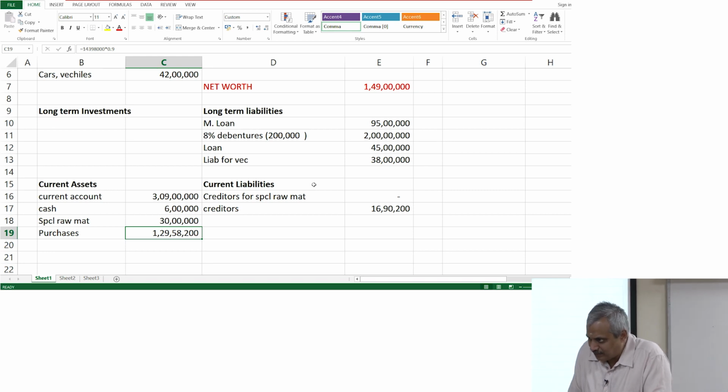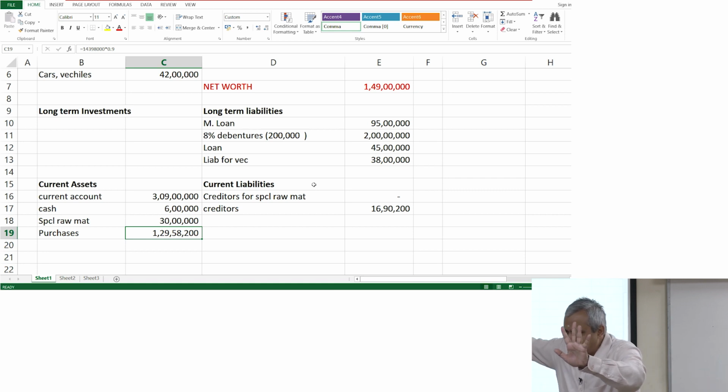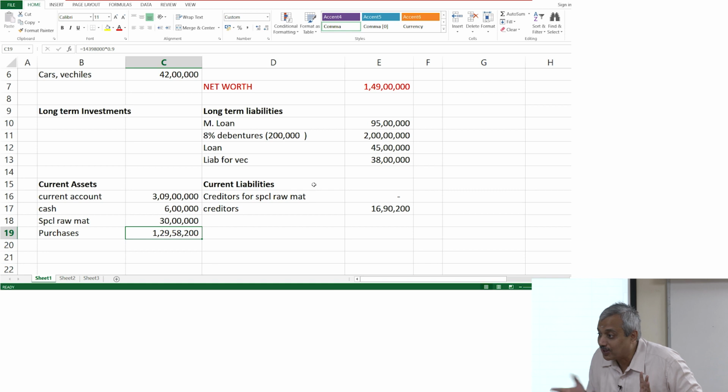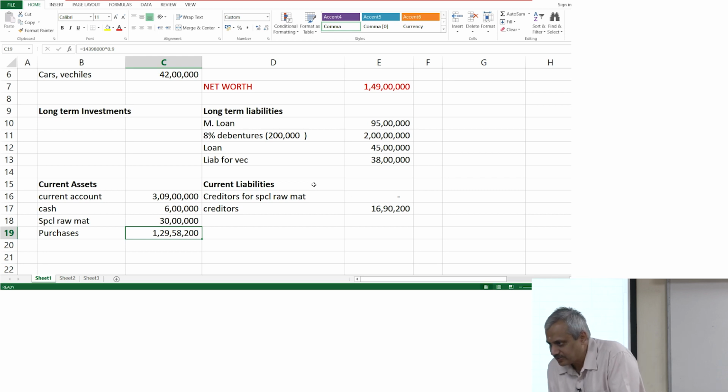What is the value of my car in my books? 5 lakhs. What is the value at which I have sold? 6 lakhs. What is the value of the sale? 6 lakhs. That is all. In that case, I made a profit of 1 lakh. You are not selling it at a loss. If, because of some problem, I have to sell the car at 4 lakhs, then that 1 lakh loss is automatically recorded. The value of the good I have sold is 5 lakhs, the income I have earned is 4 lakhs. Then obviously 1 lakh loss will get automatically recorded in the process.